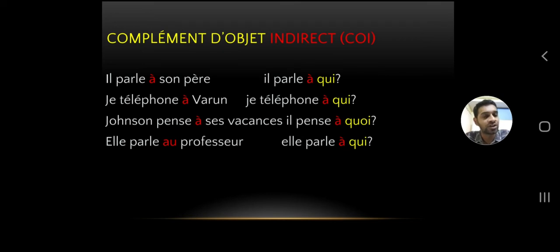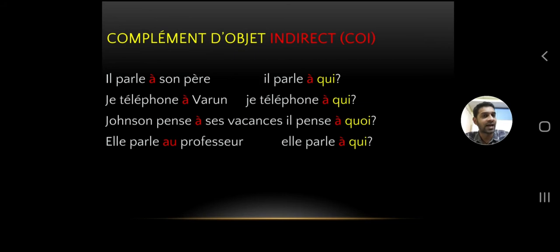Depending on the verb, the following object may be direct or indirect. Il parle à son père. Je téléphone à Varun, I make a call to Varun. Je téléphone à qui? I'm making a call to whom?